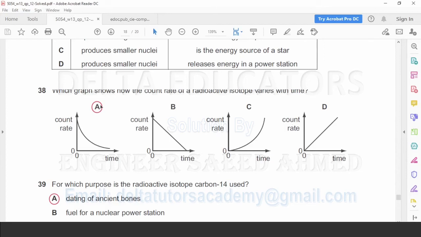In option A, it is given count rate and time. For count rate and time, the graph is a curve. Since both the values are inversely proportional, and for inversely proportional the graph is a curve, so here it is our possible option. In B it is a straight line, so it is not possible. In D it is a straight line, it is not possible. In C it is a curve, but here it is shown that with the passage of time count rate is increasing. In radioactive decay, the count rate does not increase, it decreases. That is shown in option A, that with the increase in time, count rate decreases. So the correct option is option A.